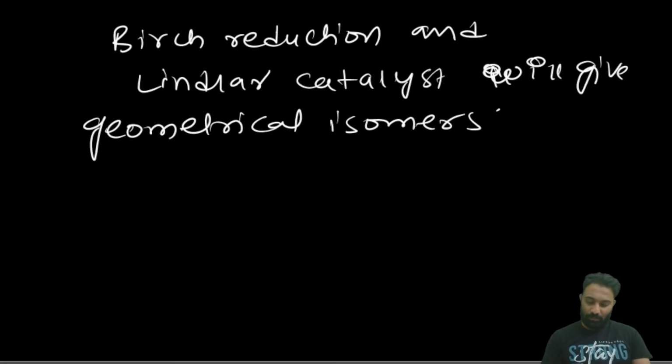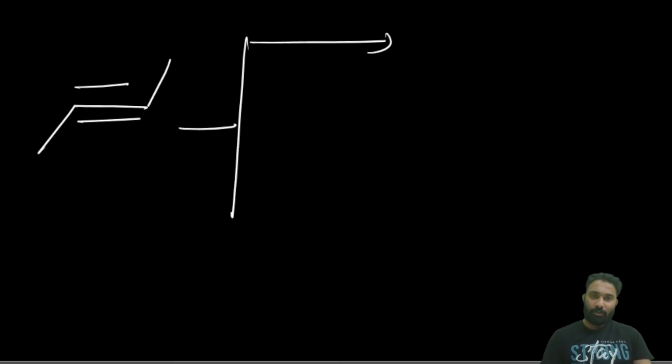Then you have to be very careful with the reagent also when the Lindlar's catalyst question is given. Suppose they have given 2-butyne, and in the 2-butyne, H2 with palladium in the presence of barium sulfate, clear?